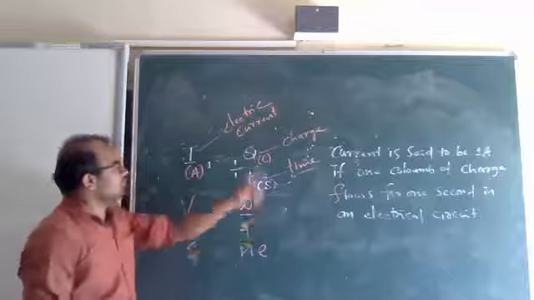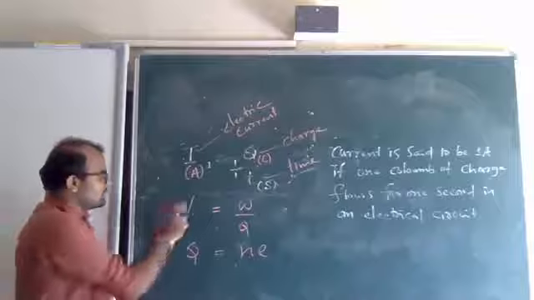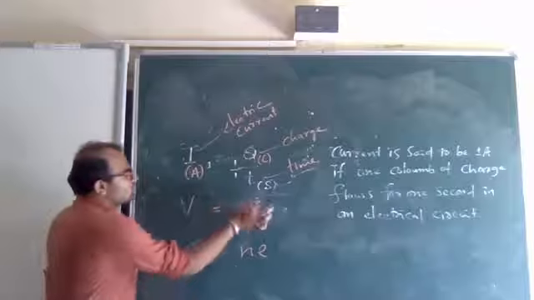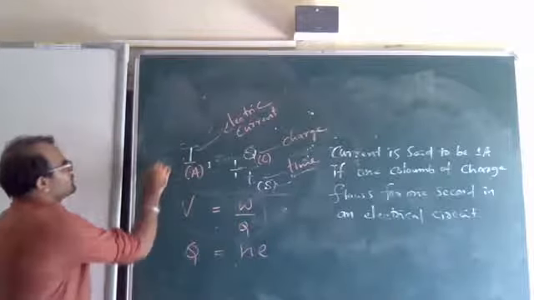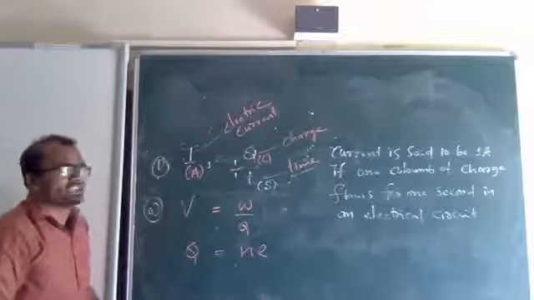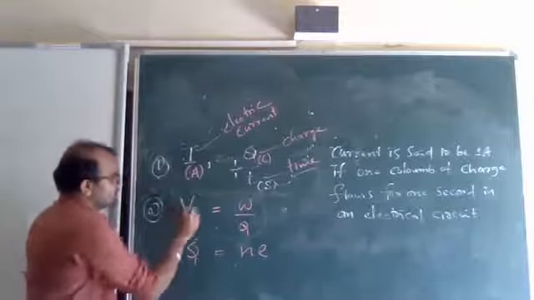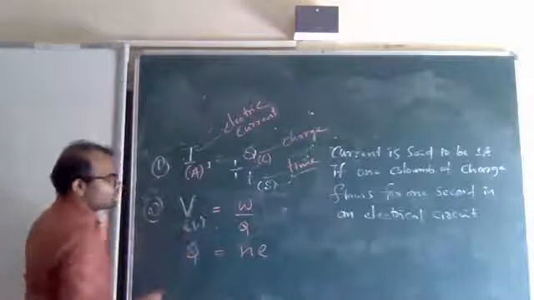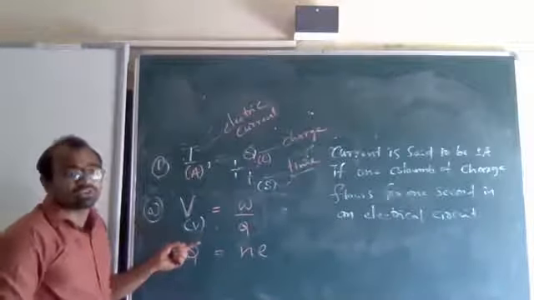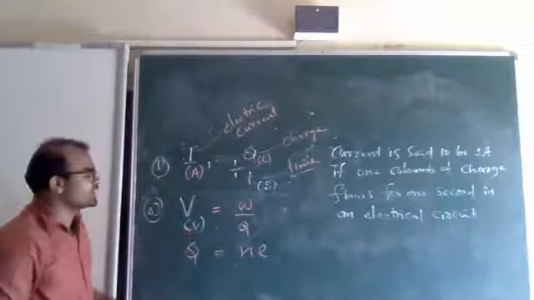So this is regarding current. Let me explain these two, and after this I will explain 1 volt and 1 coulomb of charge. V equal to W by Q is our second formula. This is our first formula. So what is V? Voltage, potential difference. The SI unit of potential difference is volt, denoted by V.